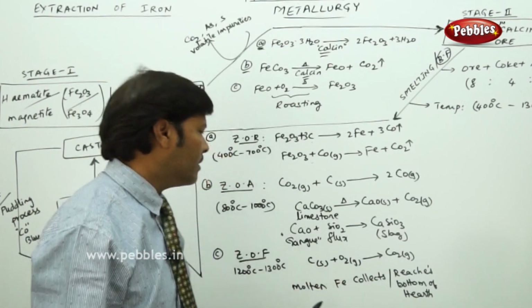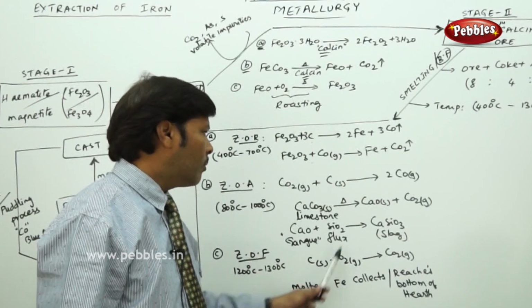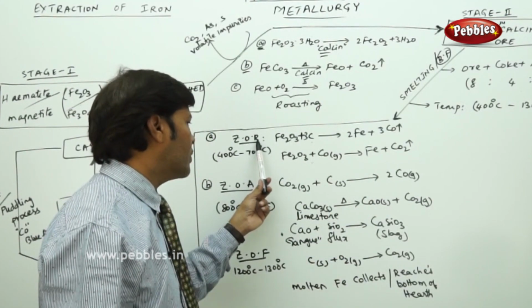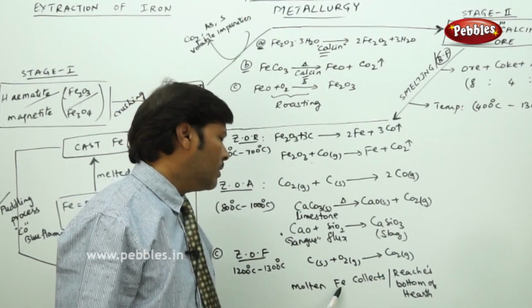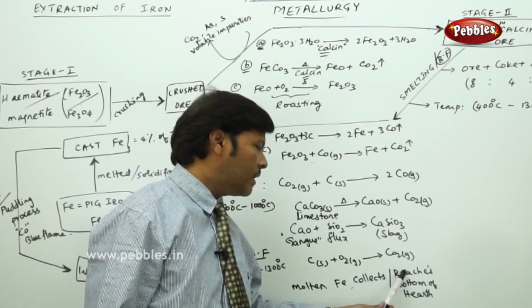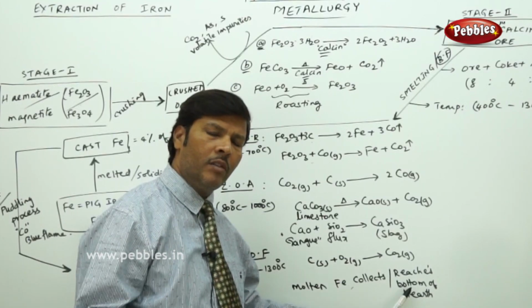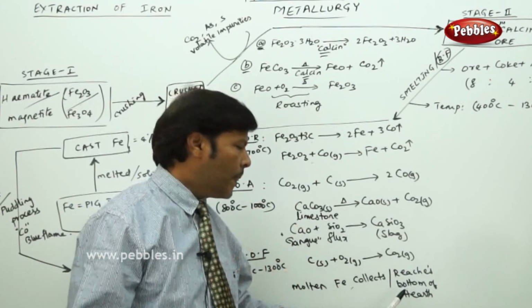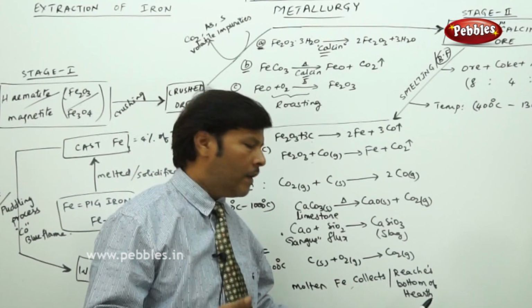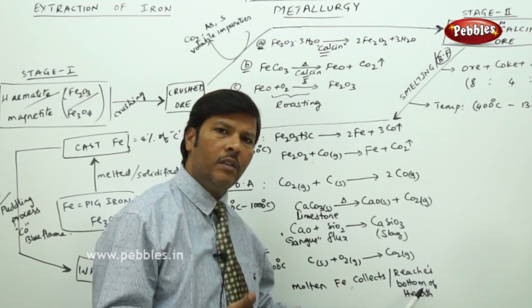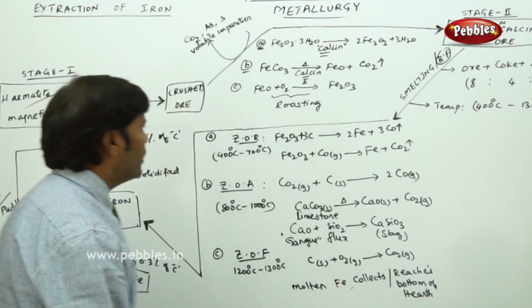We get carbon dioxide gas. At the same time, whatever molten iron was there at the zone of reduction reaches the zone of fusion, and the molten iron is collected at the bottom of the blast furnace, which is called the hearth. The hearth is a bed where it collects all the fusible mass, and it also releases the slag impurity from the outlet, but the molten iron which we have extracted is kept at the bottom of the hearth. So this completes stage 2.